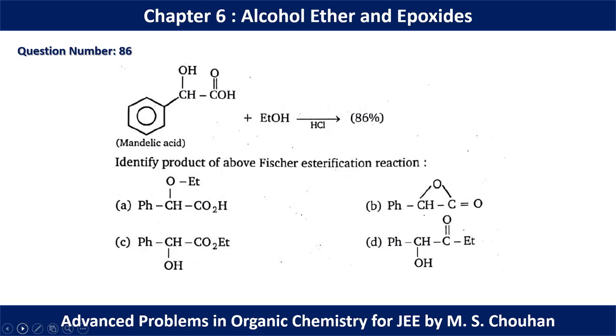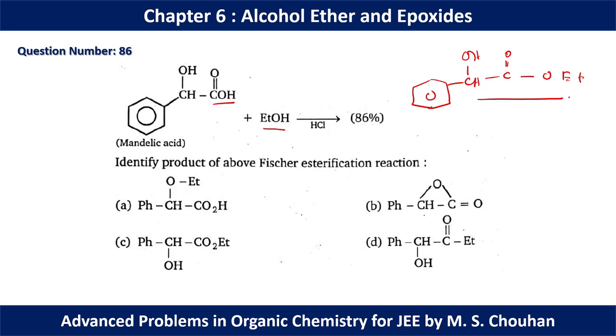In question number 86, we have mandelic acid and ethanol. This is a case of an esterification reaction where this carboxylic acid will react with this alcohol and we are going to have this kind of final product. So this ester is going to be formed. So for question number 86, option C should be the correct option.